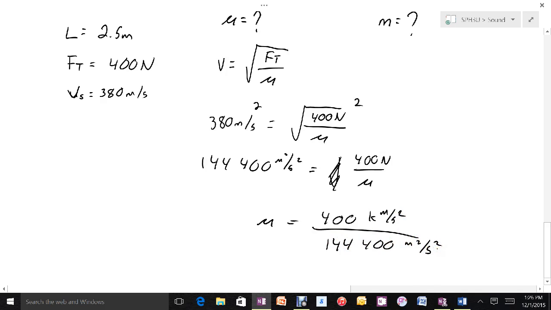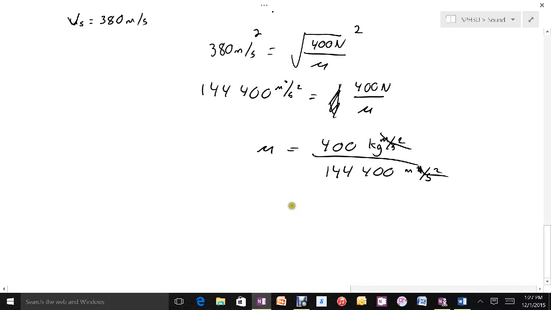Just wrote out what the units for the newtons are so that I can see how the units cancel out here. Obviously I have per second squared on the top and bottom. I have 1 meter and a meter squared here, so I'll get rid of that. And I'm going to get 400 divided by the answer, 0.00277 kilograms per meter. So that's the linear density of my string.